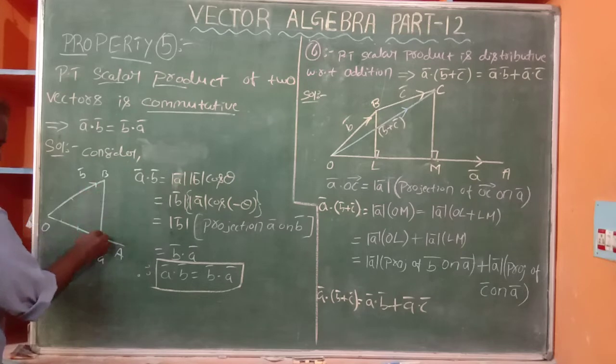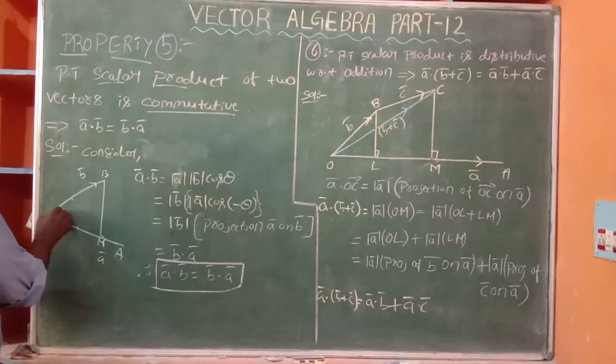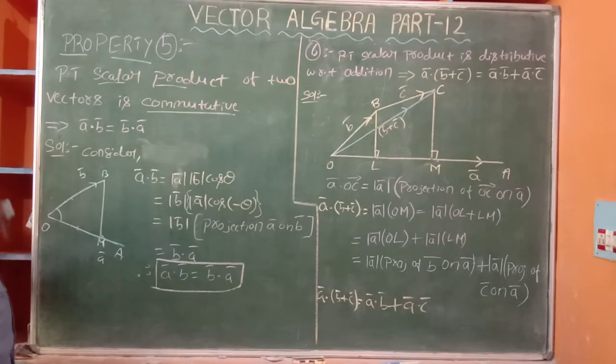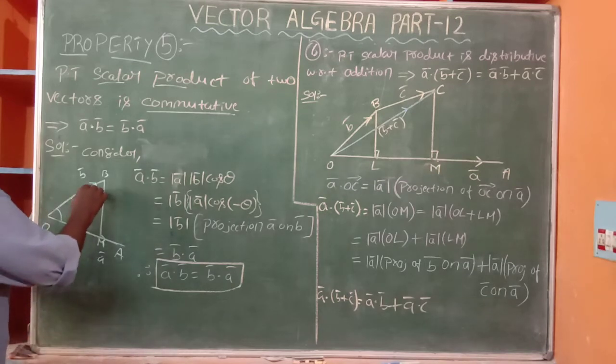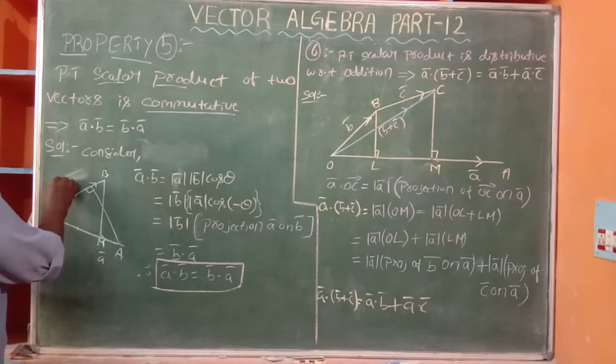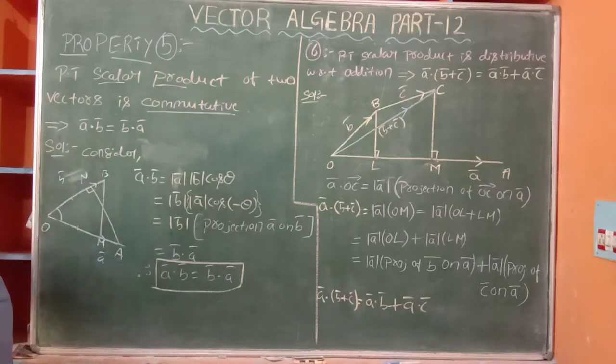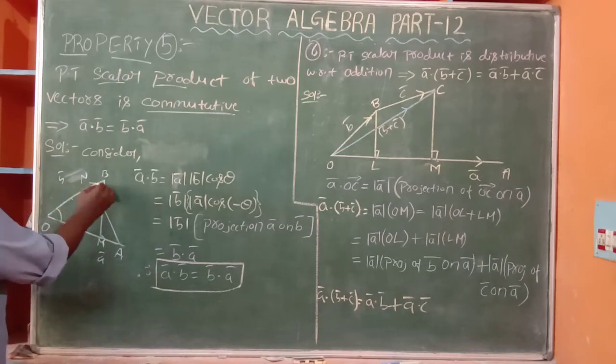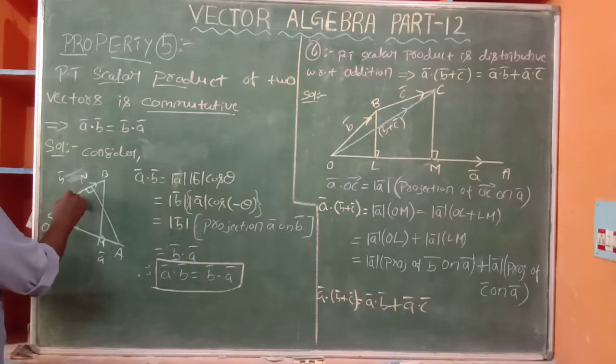If we draw a perpendicular from B on A bar, OM is a projection of B bar on A bar. Suppose N is perpendicular from A on OB, then ON is projection of A bar on B bar.